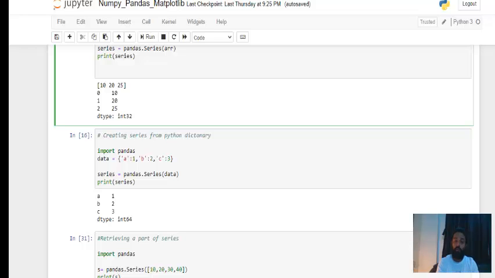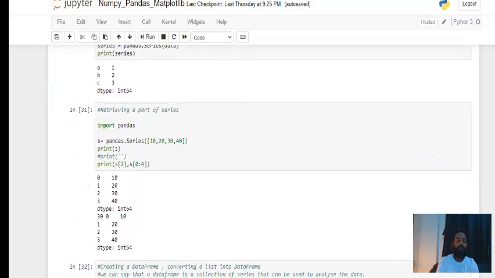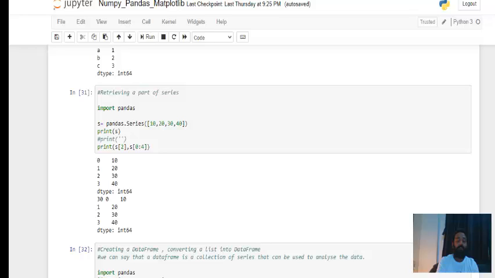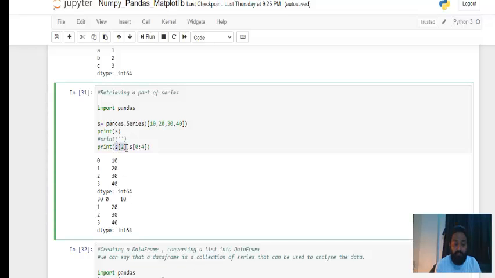Retrieving a part of a series, again slicing, same thing. Let's say I have a series 10, 20, 30, 40, and I'm trying to first fetch the value at the second position, S2. So here 2 means the value corresponding to the 2 key value that will be presented here.